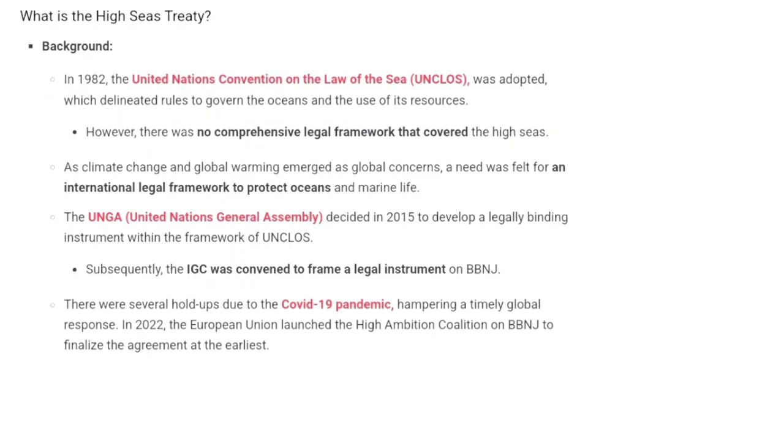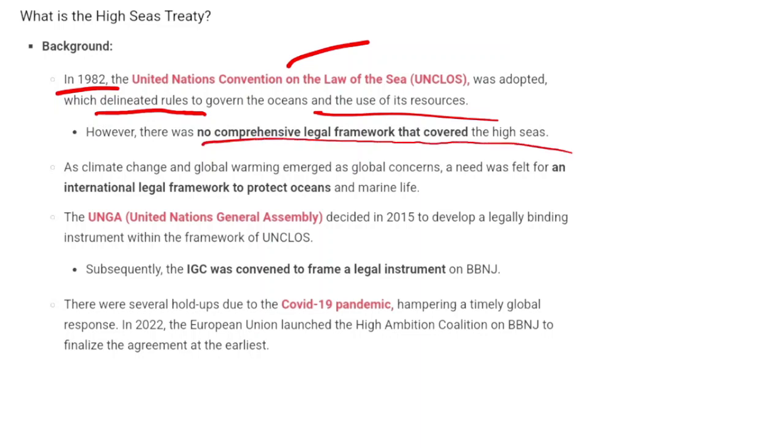Right. So, if you look at the High Seas Treaty, the 1982 United Nations Convention on the Law of the Sea delineated rules to govern the oceans and the use of its resources. However, under this convention, that is UNCLOS, there was no comprehensive legal framework that covered the high seas.